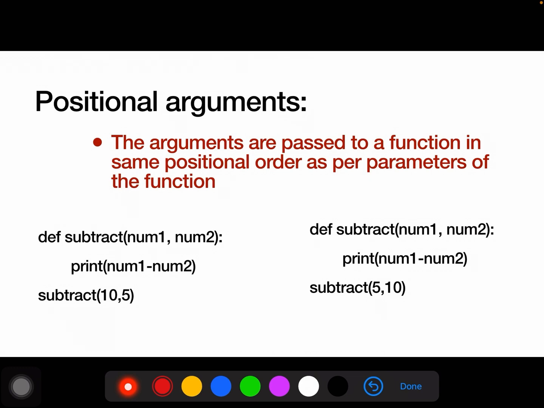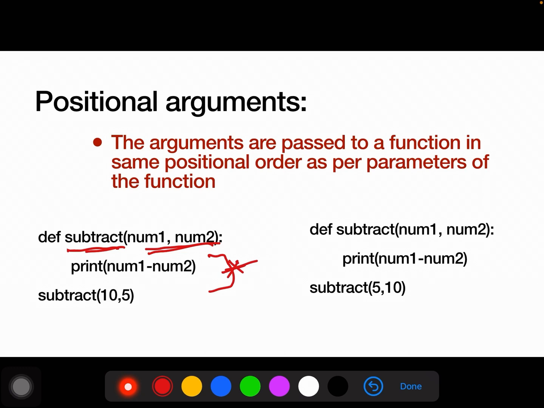We have a function subtract here, in which we are using two parameters num1 and num2, and we have to print the result num1 minus num2. When we call the function, we have to provide the values to these two variables.